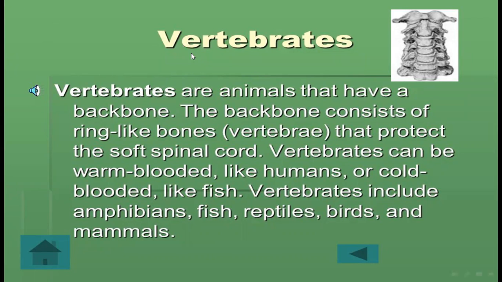So here you see the definition of vertebrates. Vertebrates are animals that have a backbone. The backbone consists of ring-like bones that protect the soft spinal cord. Vertebrates can be warm-blooded like humans or birds, or cold-blooded like fish, amphibians, and reptiles. So vertebrates include amphibians, fish, reptiles, birds, and mammals. I hope you remember these five groups of vertebrates: amphibians, fish, reptiles, birds, and mammals.